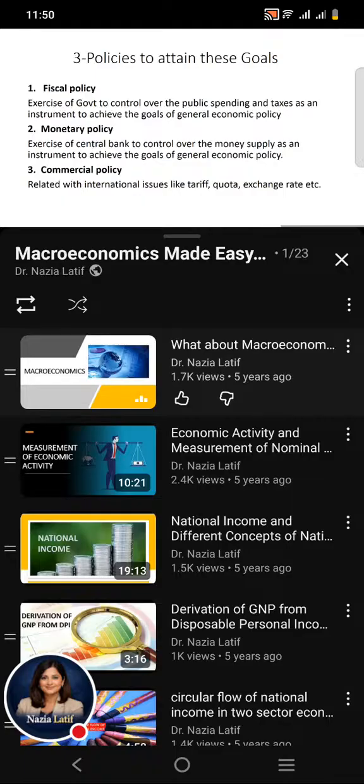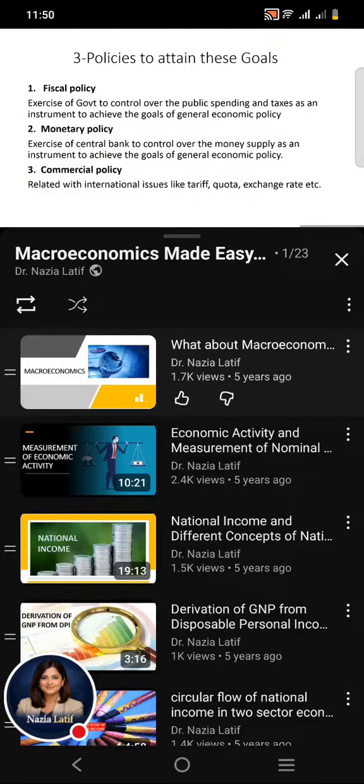These policies are fiscal policy. Fiscal policy is the exercise of government to control over the public spending and taxes as an instrument to attain the goal of general economic policy. It means that fiscal policy is headed by the government and the tools for the fiscal policy are public spending and taxes. Next policy is the monetary policy.